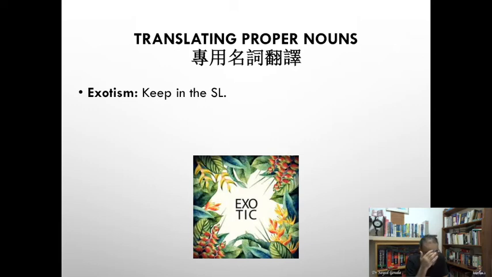Exotism, you keep the same sound in the source language. For example, if we say Hu Jintao is the former Chinese president, when we translate it, you just write it as it is. You don't translate it. Just keep it as it is, as Hu Jintao, and you keep it in this format. For example, the Chinese names start with the surname. Hu is the family name, the surname.